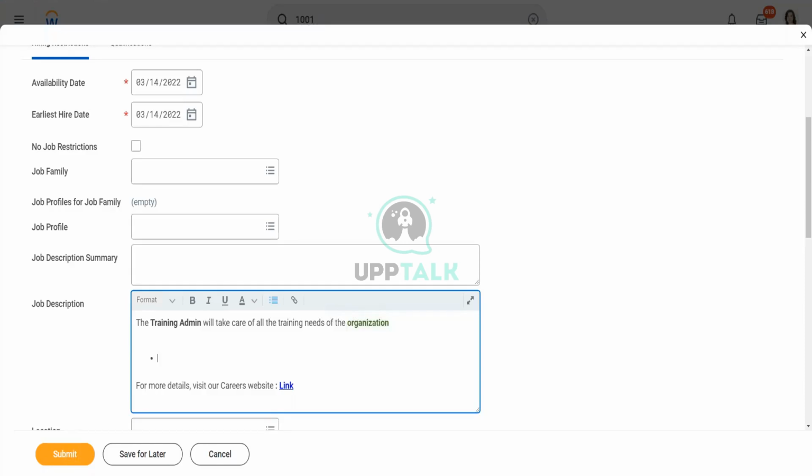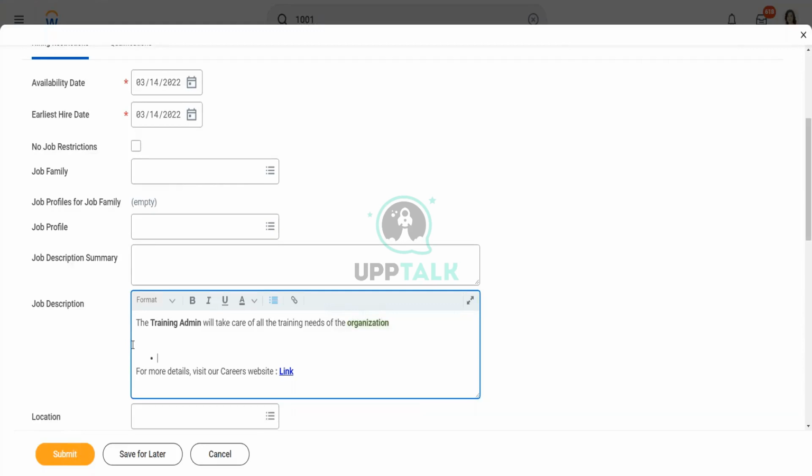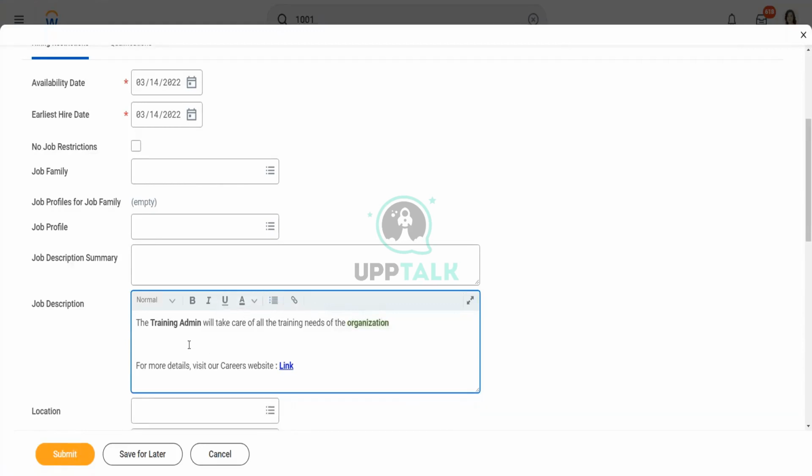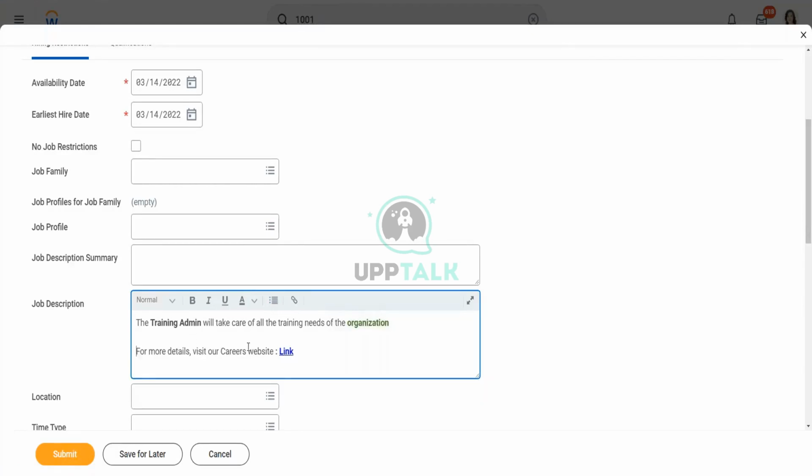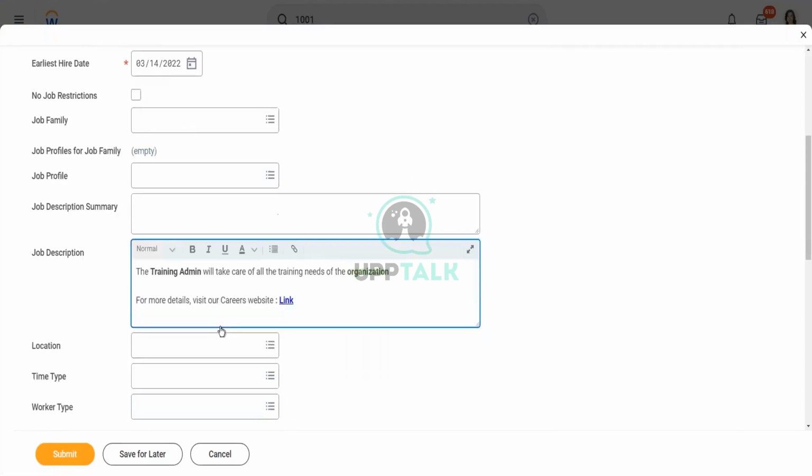So this is just like a lot of the things you can do in Word. Those are the same things you can put here as well. Alright. So you can put in bullet points, you can change the color, you can put in some links, and you can change the font size in the job description field.